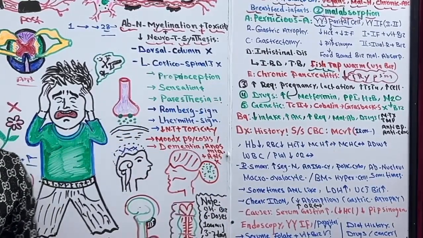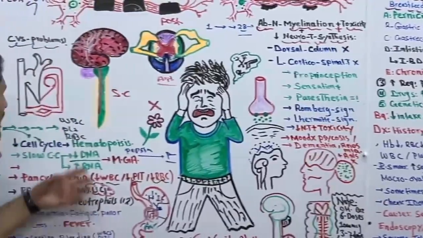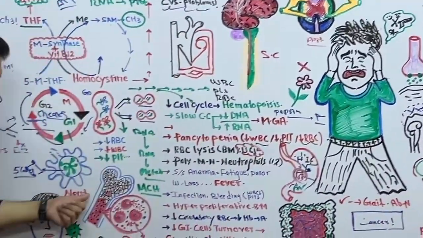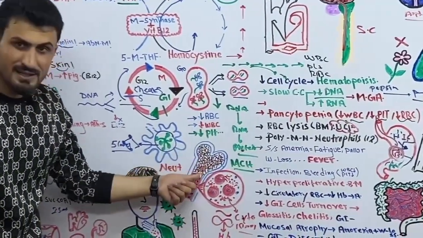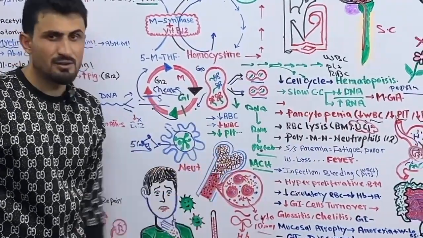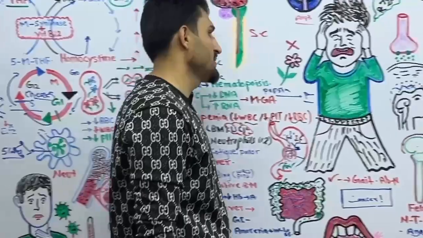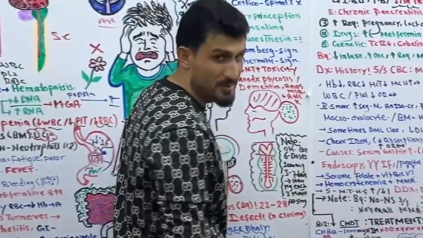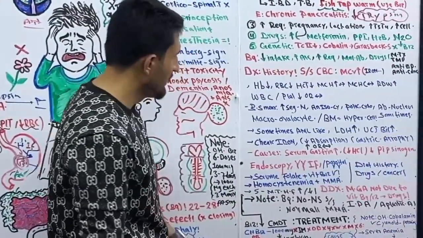And in the bone marrow you will find hypercellular bone marrow, because there is a lot of production of cells. The bone marrow tries to produce a lot of cells, so you will find a hyperproliferative bone marrow in the biopsy. Got it?